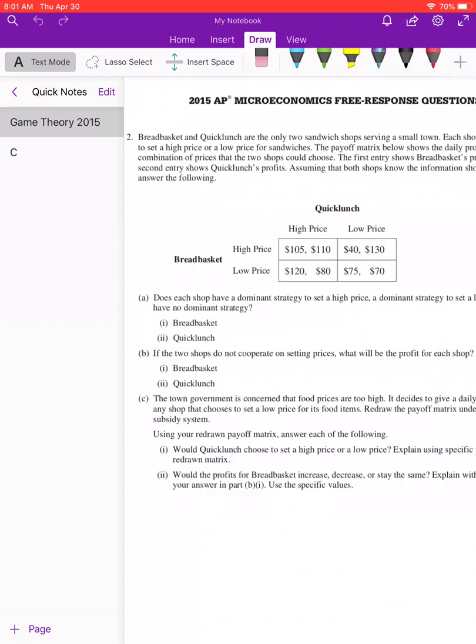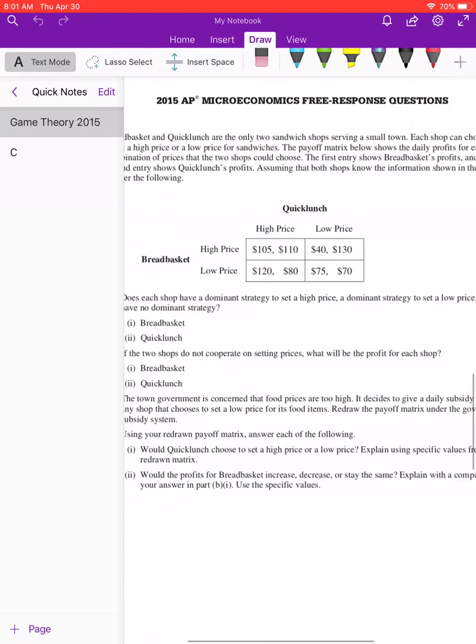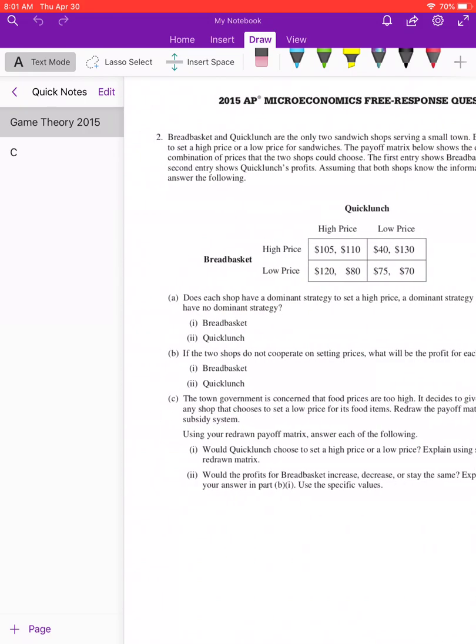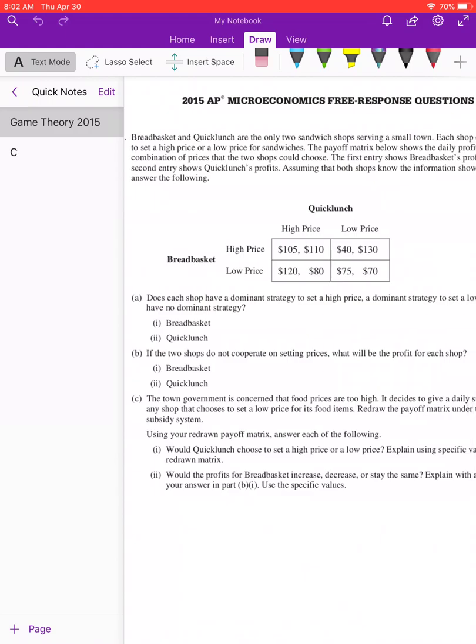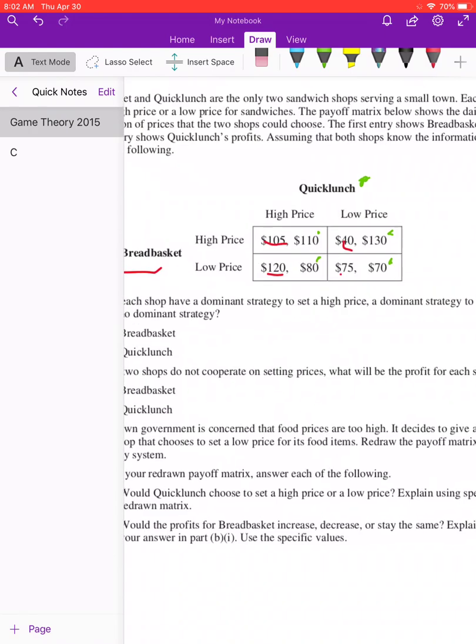Looking at this question, it says Breadbasket and Quick Lunch are the only two sandwich shops serving a small town. Each shop can choose high price or low price. Here we go, the first step. Breadbasket's on the left. That means the first number in each box belongs to Breadbasket. And then on the right, we have Quick Lunch. That means the second number in each box belongs to Quick Lunch. We have to remember how to read this thing before we can do any questions at all. That's always the important part.